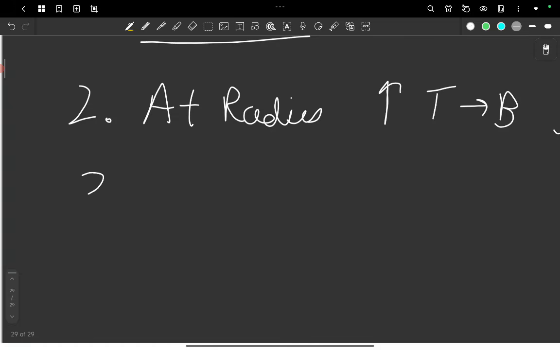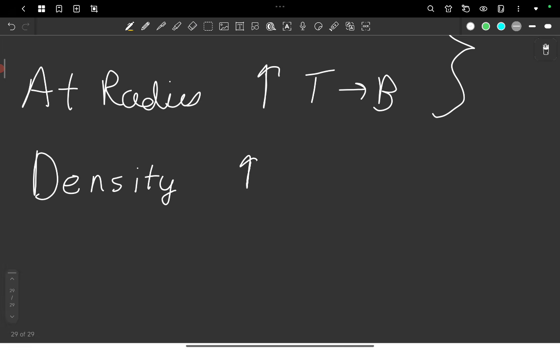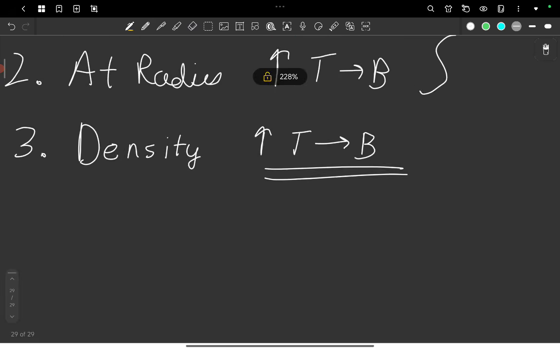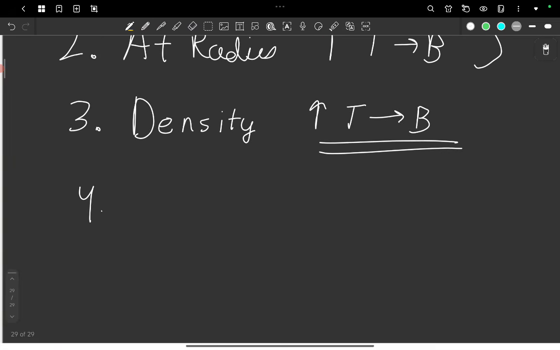The third thing I would like to mention is the density. The density of group 15 elements increases as we go from top to bottom. You have to remember this. Then the fourth part is electronegativity.